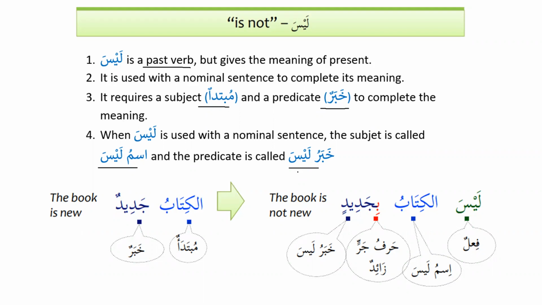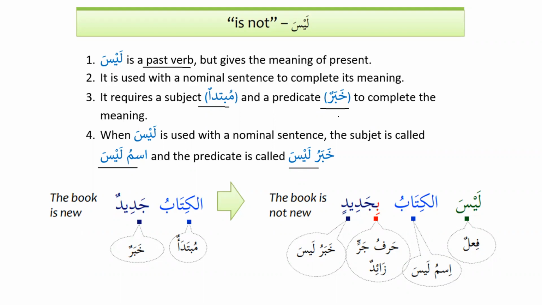So now what we need to say, we need to complete the sentence. So we will say, Laysa Bilalun mudarrisan, Bilal is not a teacher. Now the meaning is clear. So that's why it's called a defective verb, or al-fi'l al-manqus. It's very, very important to know, and that's why it always needs ismu laysa and khabaru laysa.